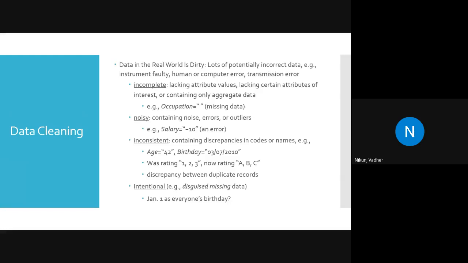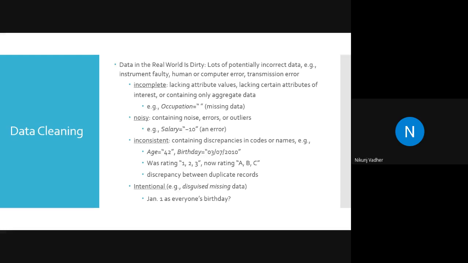Let's say we are working with the ICE data set, where we try to measure the freezing temperature of different elements. And for water, if we say that water will freeze at 100 degrees Celsius, so that is inconsistent data. The value may be right, but that is not related to the real life scenario.